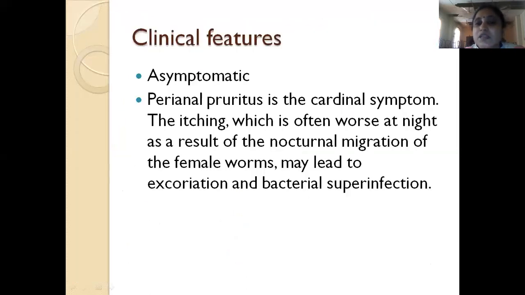Usually, again, the patients are asymptomatic, but perianal pruritus is the cardinal symptom. Usually, the patient will have itching around the anal region. The itching will be worse at night because of migration of the female worms during the night time. It is intense itching, and if the patient scratches, there can be excoriation, and because of excoriation, there can be secondary infection on the excoriated area, leading to bacterial superinfection.